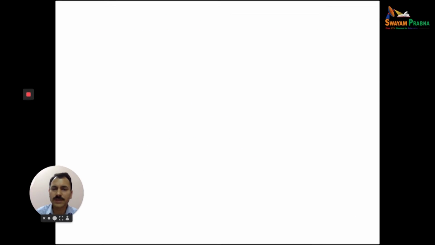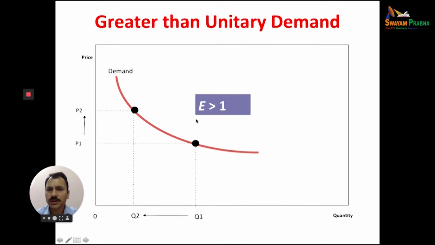Through this diagram we can explain greater than unitary elasticity of demand. If the price increases from P1 to P2, the quantity demanded will decrease by more, so the gap between P1 and P2 is less than the gap between Q1 and Q2. Here on the x-axis we have quantity and on the y-axis we have prices. A small change in price but a larger change in quantity demanded is called greater than unitary elasticity of demand. Elasticity of demand is more than 1.